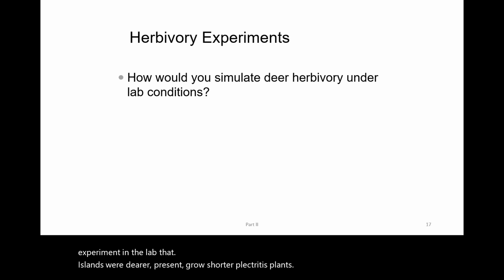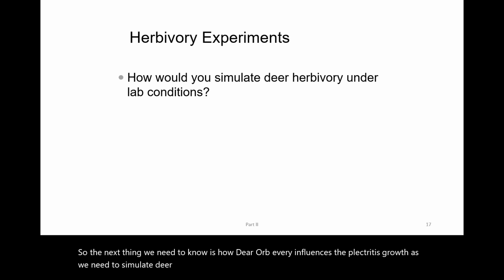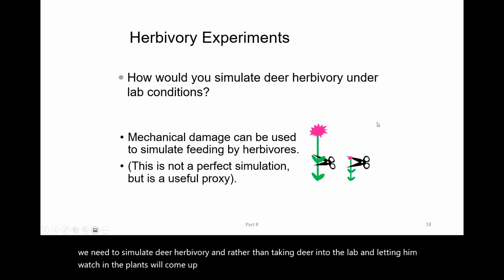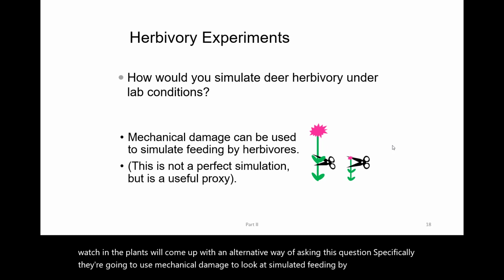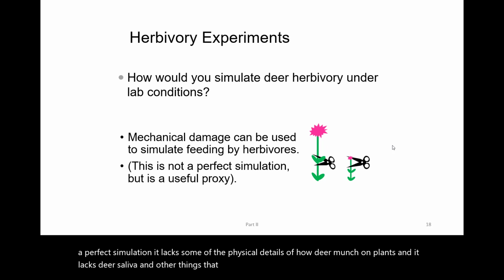So the next thing we need to know is how deer herbivory influences the plectritus growth. So we need to simulate deer herbivory. And rather than taking deer into the lab and letting them munch on the plants, we'll come up with an alternative way of asking this question. Specifically, they're going to use mechanical damage to look at simulated feeding by herbivores. It's not a perfect simulation. It lacks some of the physical details of how deer munch on plants, and it lacks deer saliva and other things that may be important in induced reactions, but it's a good proxy to ask this question.